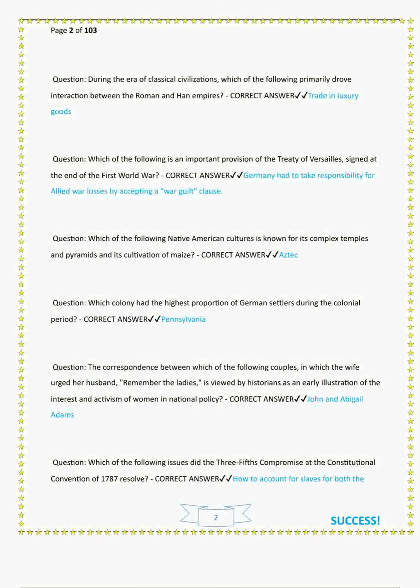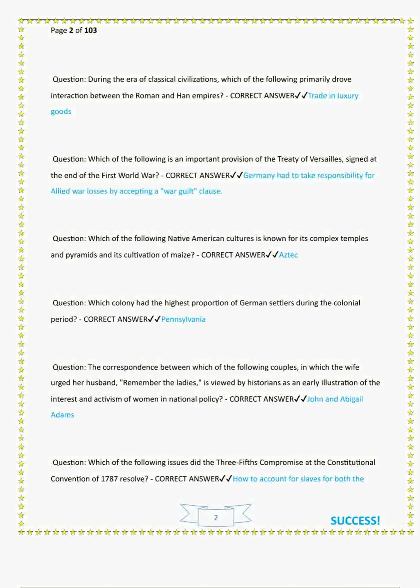Question: which of the following is an important provision of the Treaty of Versailles, signed at the end of the First World War? Correct answer: Germany had to take responsibility for Allied war losses by accepting a war guilt clause. Question: which of the following Native American cultures is known for its complex temples and pyramids and its cultivation of maize? Correct answer: Aztec. Question: which colony had the highest proportion of German settlers during the colonial period? Correct answer: Pennsylvania.